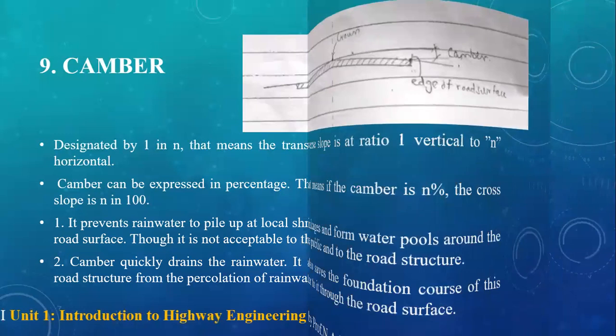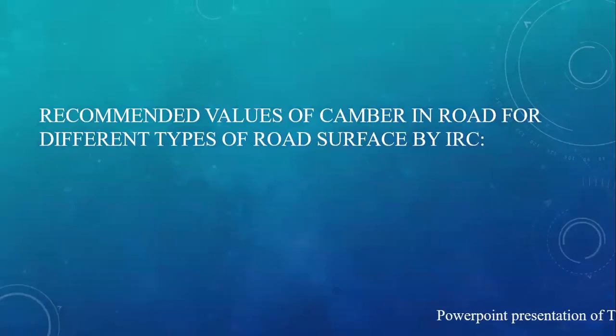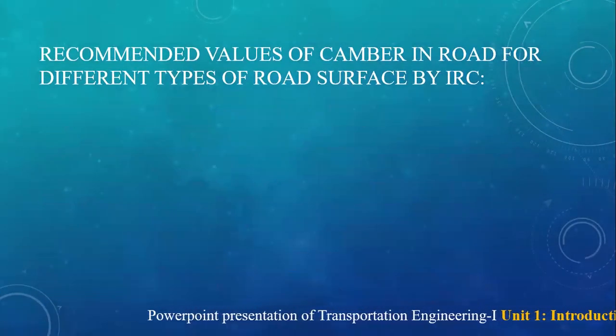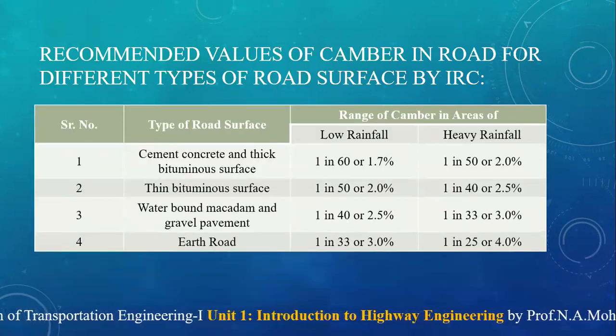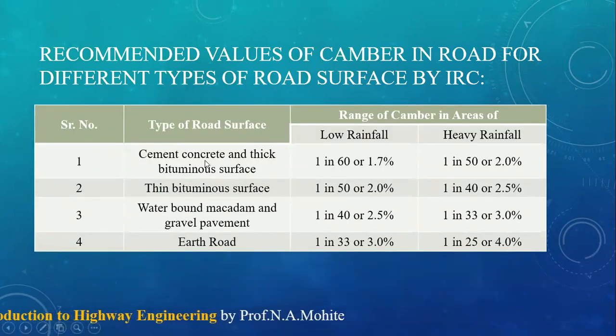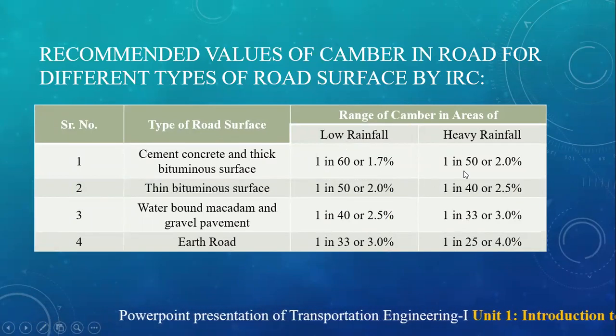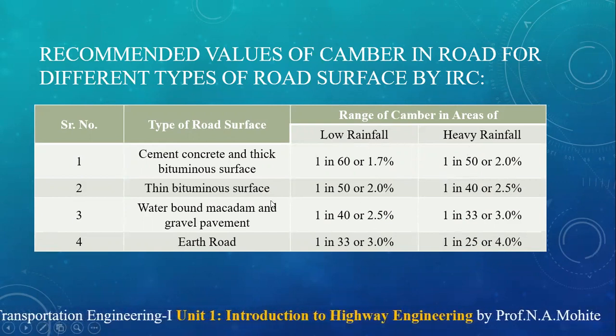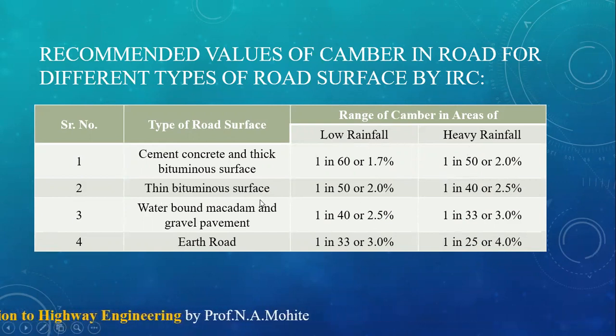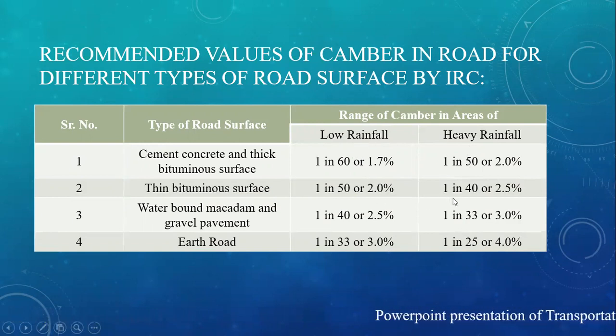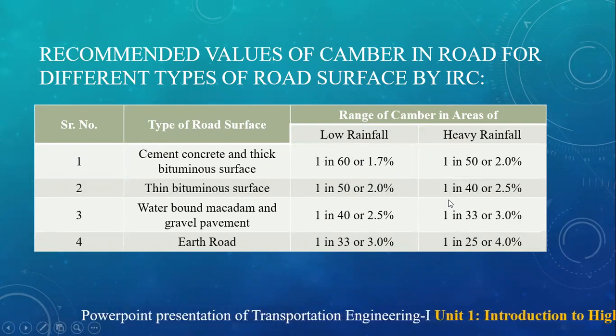So IRC has recommended what the slope should be for different types of roads. Whenever we construct a cement concrete and thick bitumen surface road, for low rainfall it should be 1 in 60 or 1.7%. For heavy rainfall it is 1 in 50, whereas for thin bituminous surface it is 1 in 50 or 2% in low rainfall, and in heavy rainfall it is 1 in 40 or 2.5%.